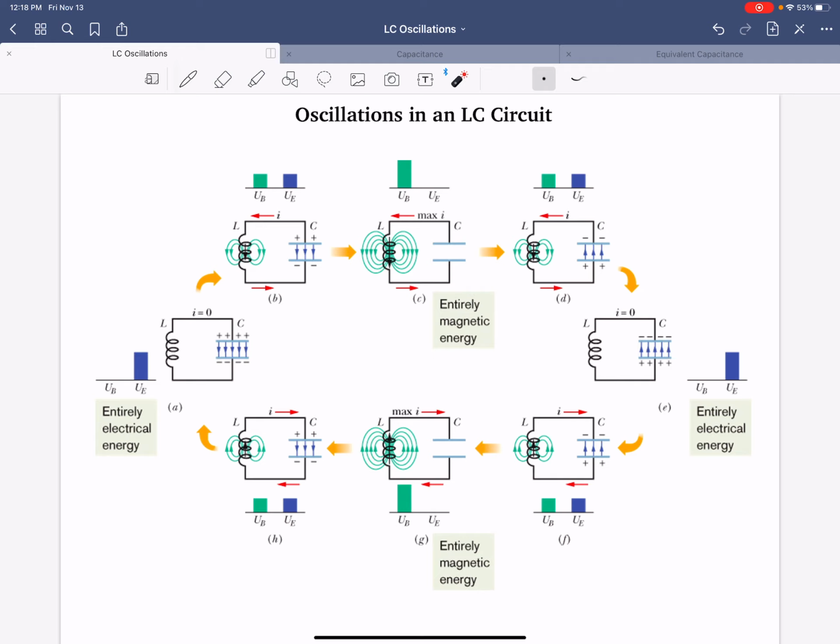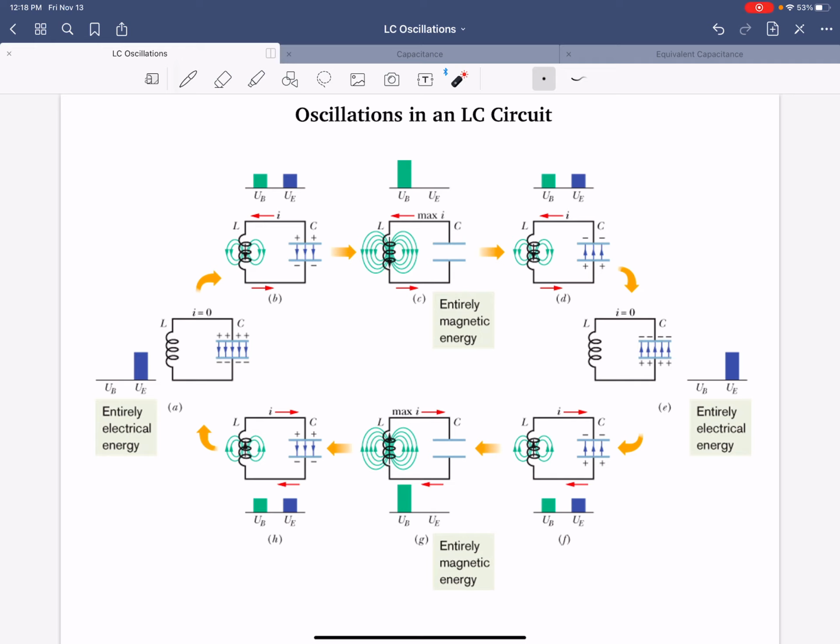Now, if this is just allowed to go, in essence, the charge on the top plate will move counterclockwise in the circuit. So now it'll start to lose charge in the plates. And so now current will flow counterclockwise, denoted in picture B. So thus the capacitor will start to lose energy, lose charge. Its electric field magnitude will decrease, but the magnitude of the current flowing is going to increase.